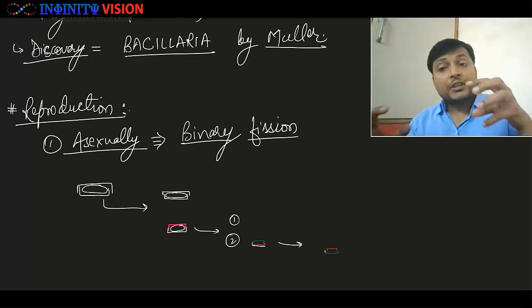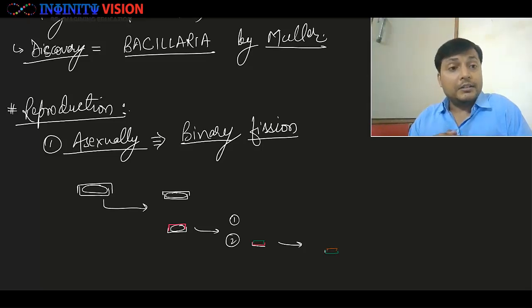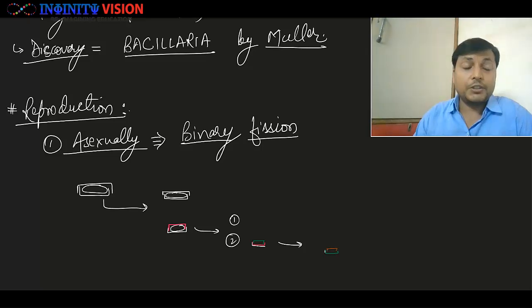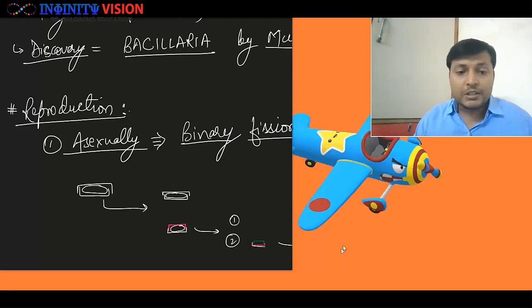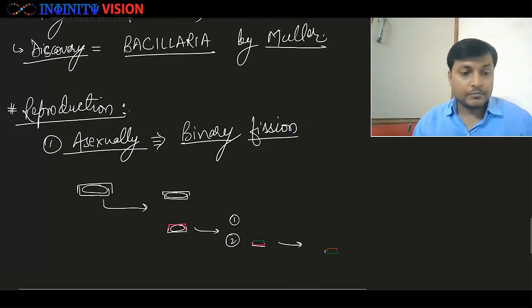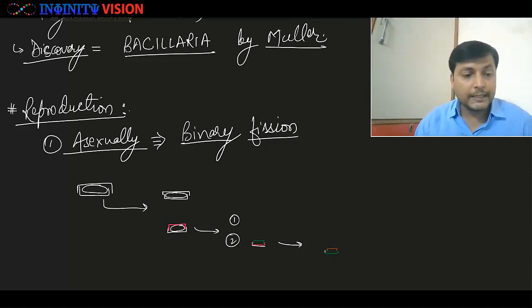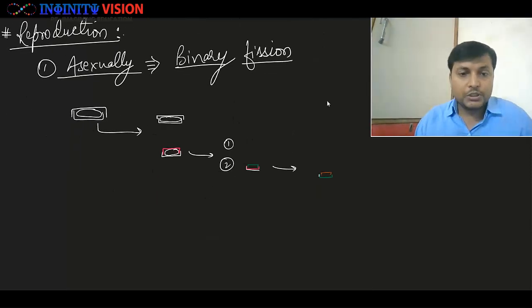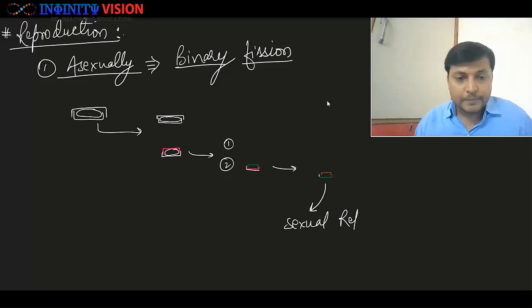And in that case, the diatom does not undergo asexual reproduction, rather it goes for sexual reproduction. So in diatoms, when they grow very small because of smaller theca, they switch to sexual reproduction.